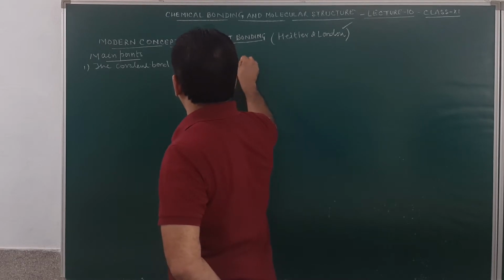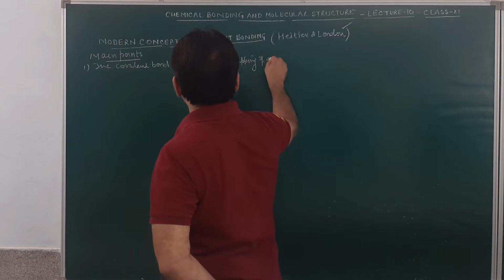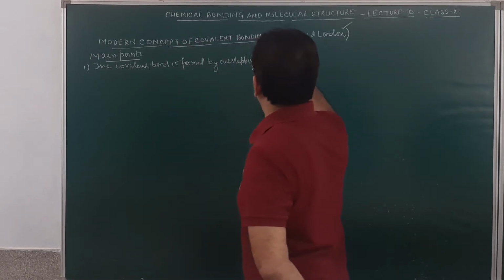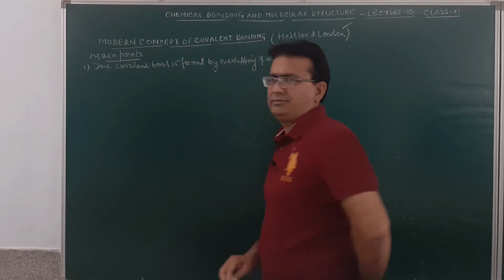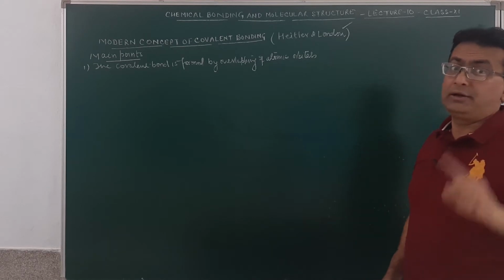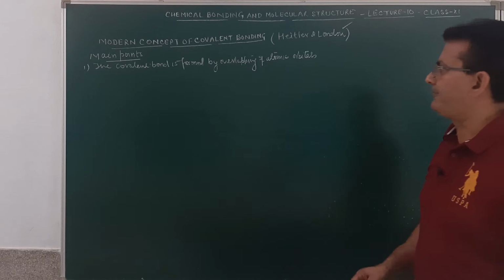Am I clear, students? The first point is clear. What are atomic orbitals? Remember, these are s, p, d and f, discussed with you in the chapter of atomic structure.